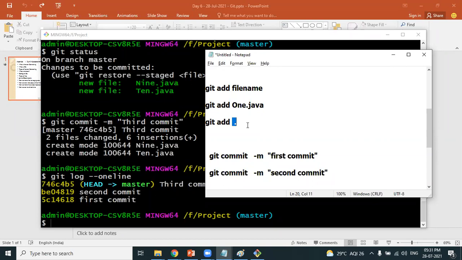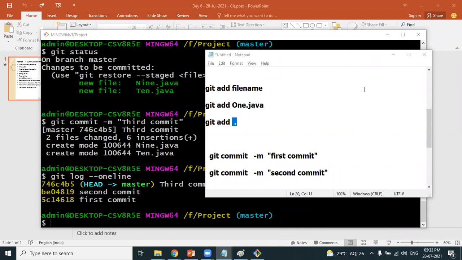Generally, when a developer is confident about the source code, he will move the files into the staging area. That means his development activity is completed. Once the files are completed without any errors, he will move them into the staging area. If there's no other solution, let's say, out of 100 files, you want to move 90 files. Then first move 100 files and then unstage 10 files. But generally, it will not be the case. It will be a day-to-day responsibility, right? In one day, I think a developer does not create 100 files. It's purely source code development, so it will be less in number.